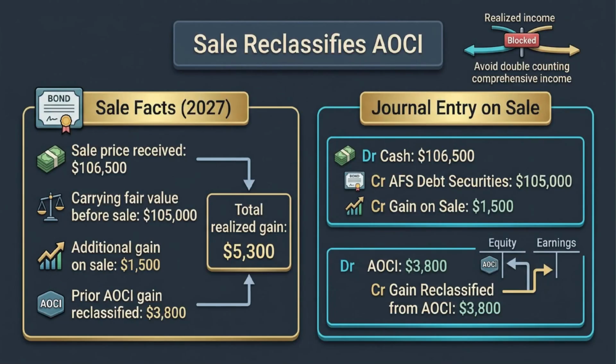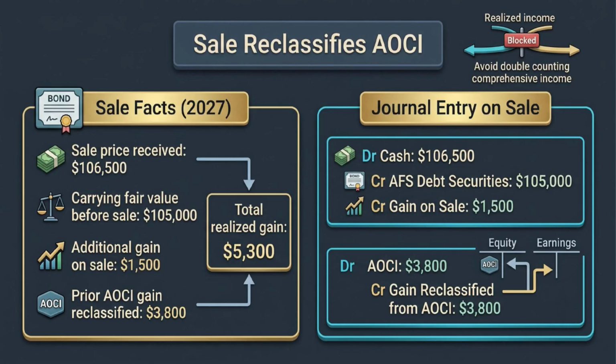Now, the bond is sold in 2027. The sale price is $106,500, and the carrying fair value before sale is $105,000. That creates an additional gain on sale of $1,500. But there is also a prior AOCI gain of $3,800 that must be reclassified into earnings. So the total realized gain in earnings is $5,300. That also reconciles directly. Sale price of 106,500 minus original amortized cost of 101,200 equals 5,300.